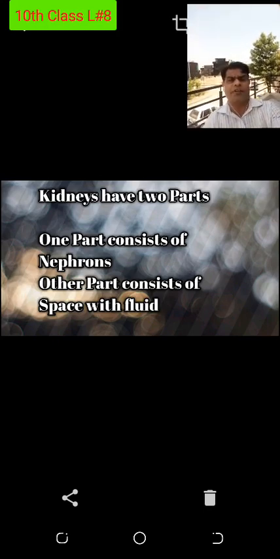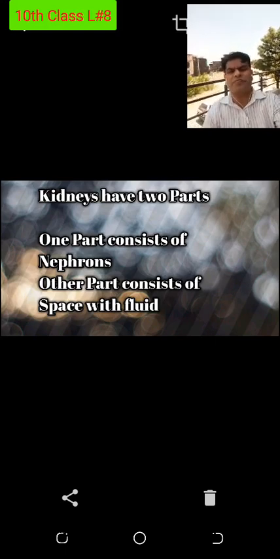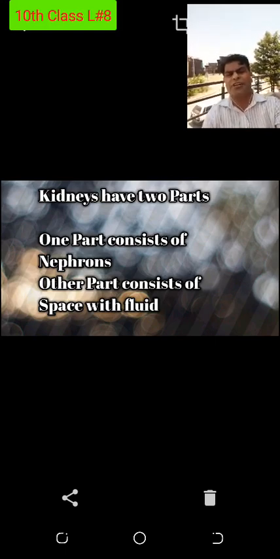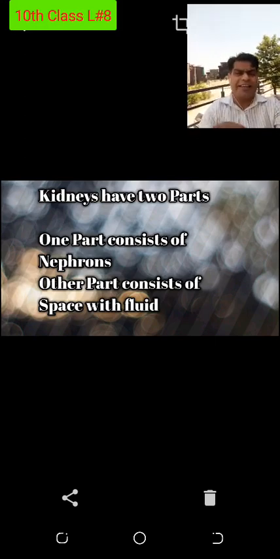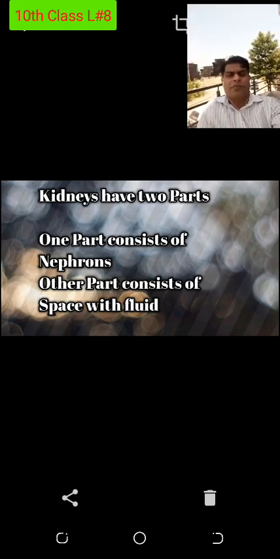In this chapter, you will study the detailed structure of nephron because nephrons are the heroes of the kidneys. I will use the word again because you know nephrons are special cells. They are not normal cells. They have a very different type of methodology. If I compare any other cell with the nephron, nephron is totally different. Nephron has different attitude, different mechanisms, due to which it is able to remove the urea from the blood. Technically, some scientific rules will be applied in the nephrons. So nephron structure is the major structure of the excretory system.